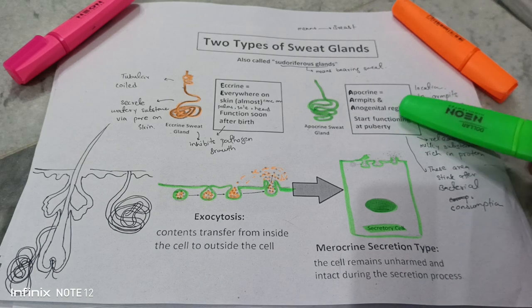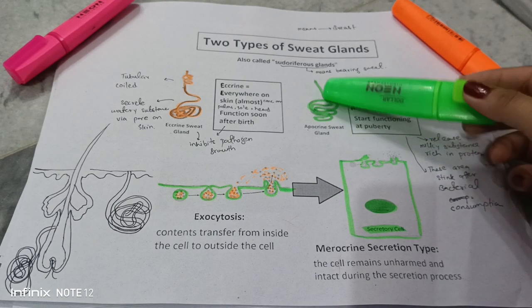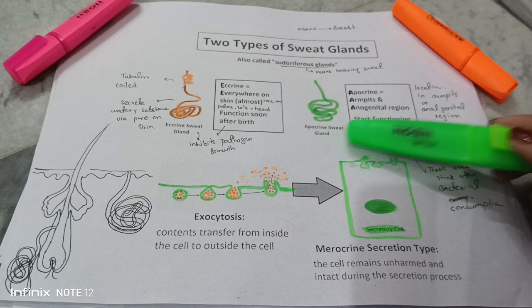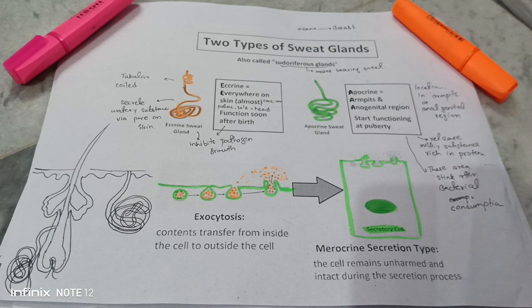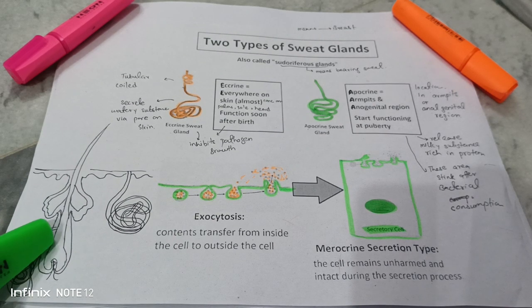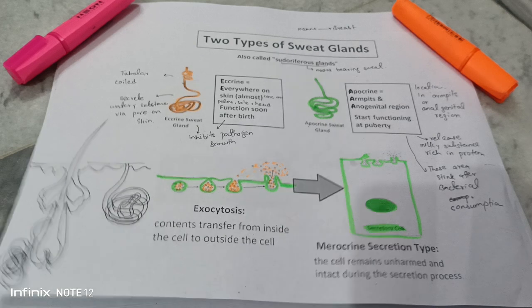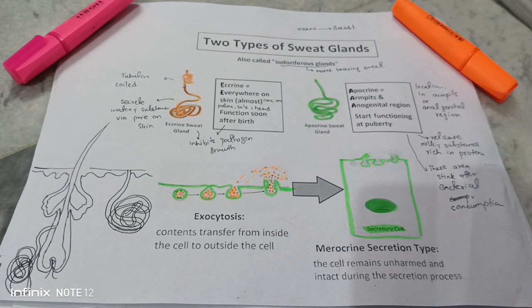So these apocrine glands start function after your puberty level, they don't start after your birth. They have coiled like structure, and they open into your hair shaft. For example, this is your hair shaft, and this is apocrine gland which is open into your hair shaft, and then they release their secretions into your follicular duct. So their secretion is exocrine in nature.